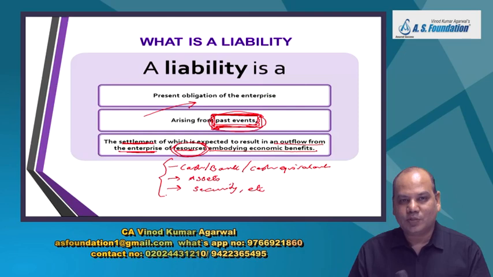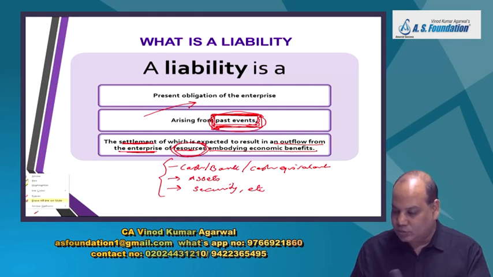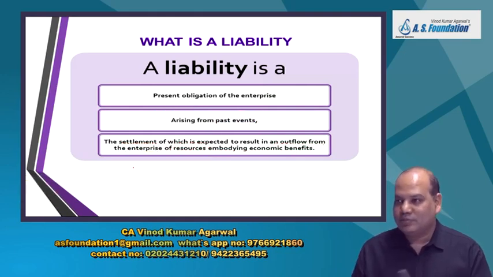Your resources will be given to the other party to settle this obligation, settlement of which will result in an outflow from the enterprise of resources which have economic benefits. So you may have to give your machine to settle the liability. That is also satisfying condition number 3.